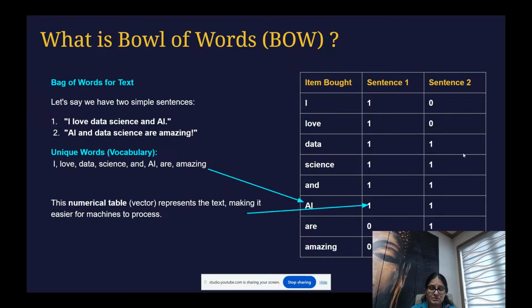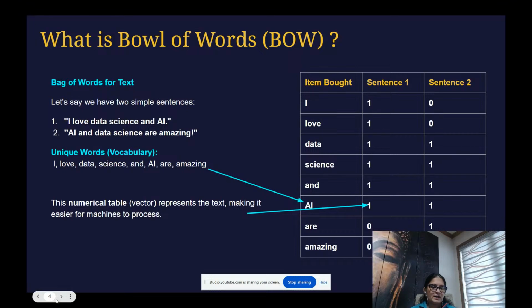At that time it is the same thing. It is just if the word is present in your sentence, it will mark it as a 1. Simple. And if it is not present in your sentence, it will mark it as a 0. So this is just the job of bag of words. It does not care about the order of the sentence. It does not care about the grammar keywords like is, and, or, no. It is just picking up the unique words and assigning numbers to them. If it exists, one, otherwise zero. So this is called bag of words.